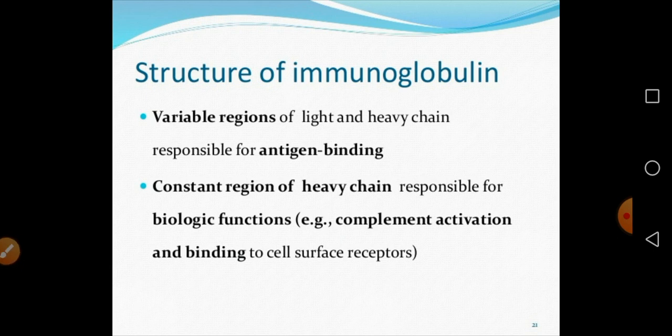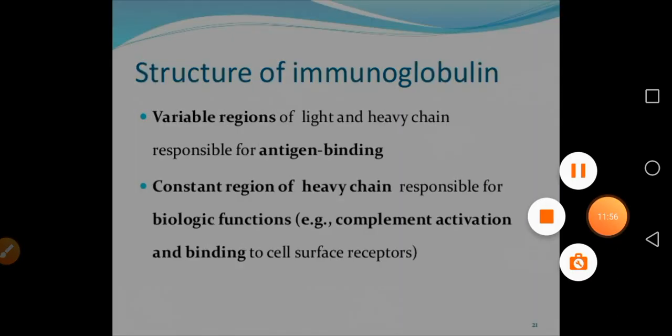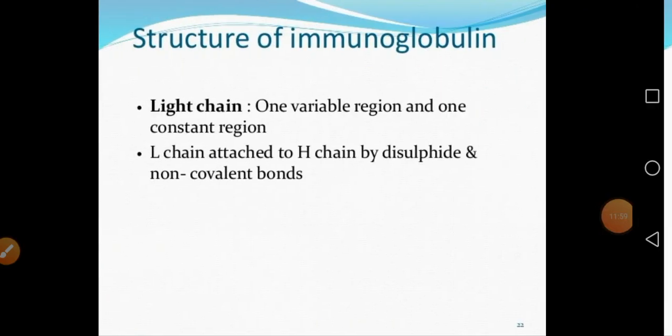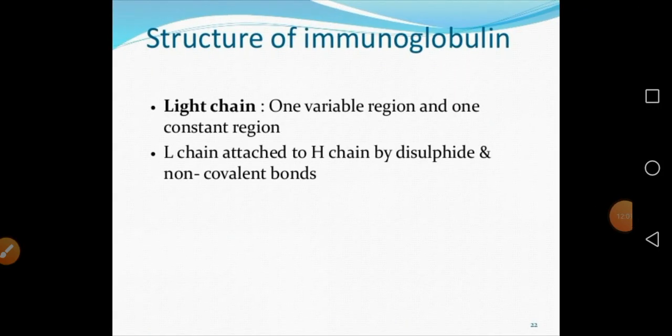So the variable regions of the light and heavy chains are responsible for the antigen binding, and the constant region of the heavy chains is responsible for the different biological functions, such as complement activation and binding to the cell surface receptors. So these are the functions of the variable and constant regions of the antibody. And the light chain has one variable region and one constant region, and that light chain is attached to the H chain by the disulfide bond, and they also interact through some non-covalent interactions.